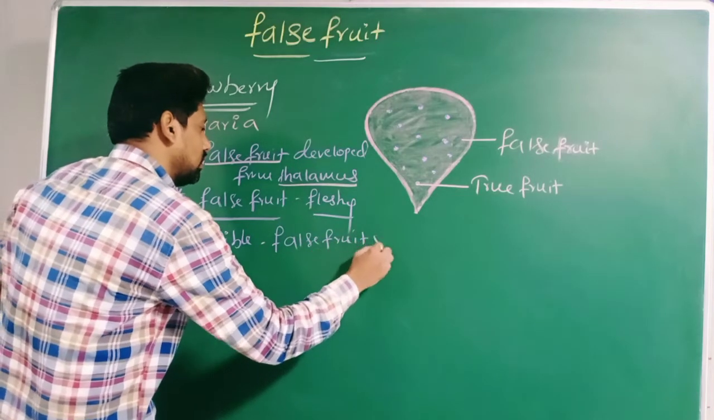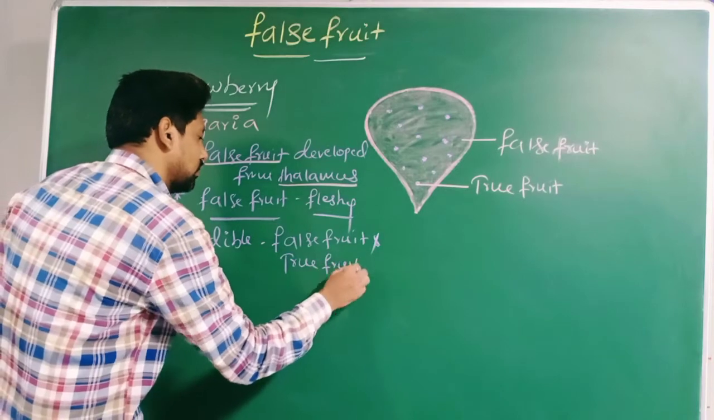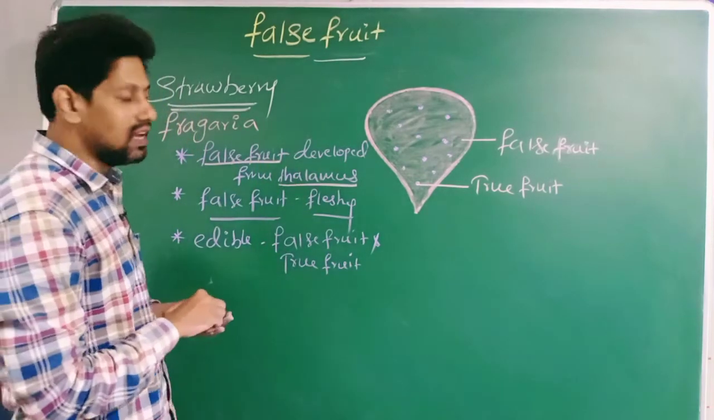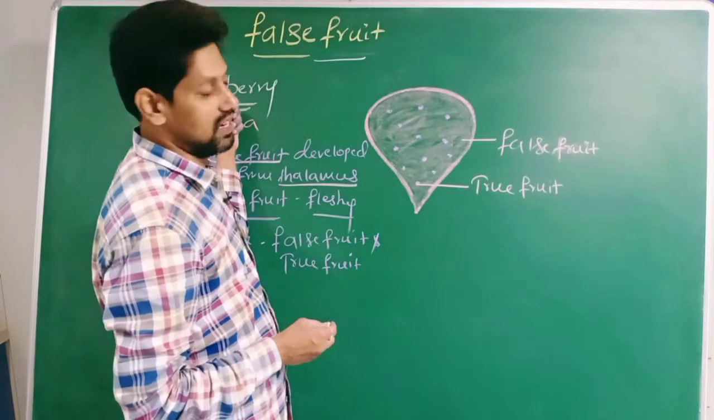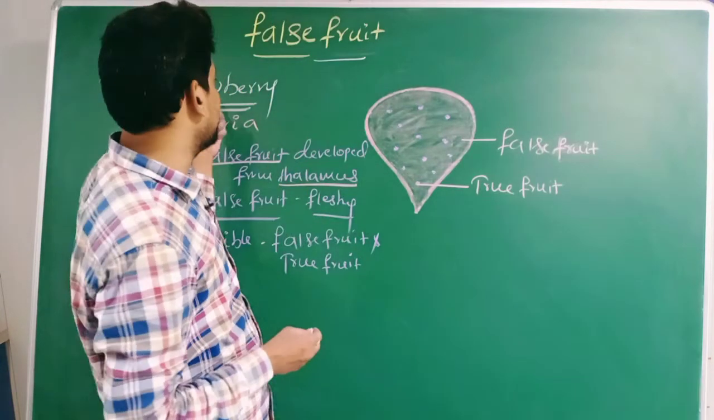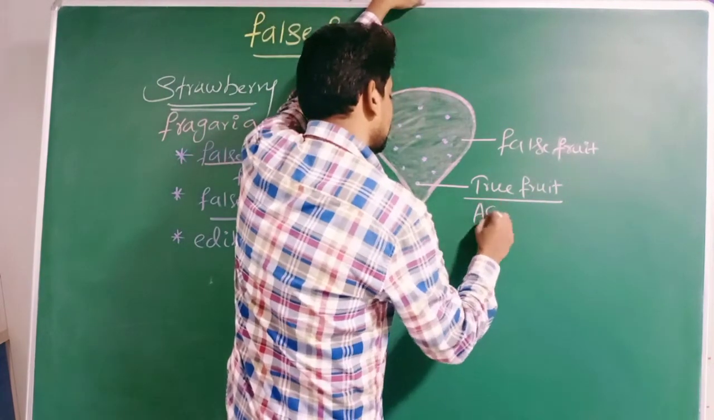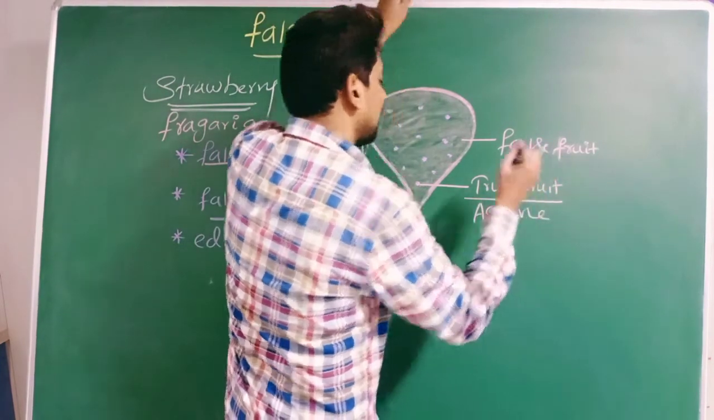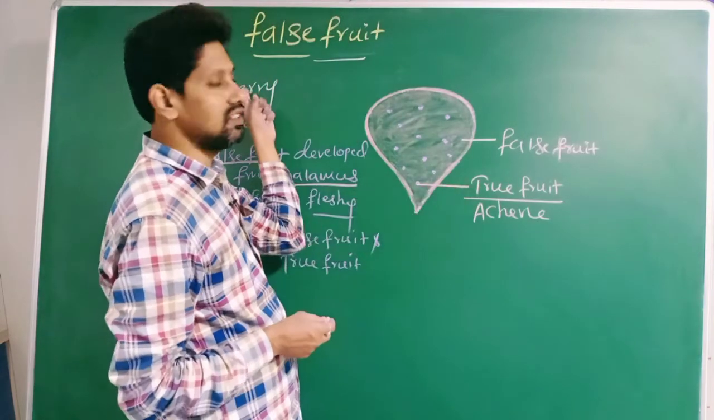False fruit and true fruit. Both are edible. Sir, what is the name of this true fruit in the case of strawberry? The name of the true fruit in the case of strawberry is achene. Therefore, achene is the name of the true fruit in strawberry.